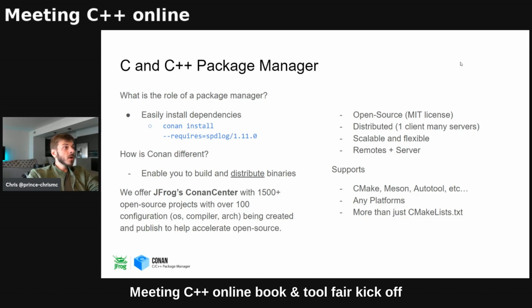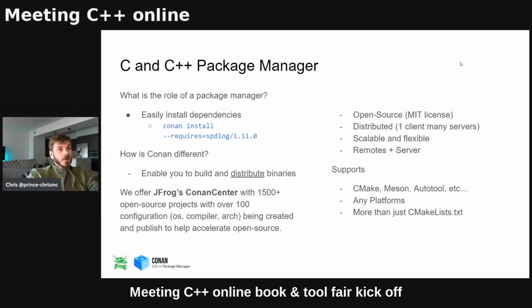The distinction between Conan and a lot of the other package managers is it focuses on building and distributing the binaries. So when you're talking about things like ABI compatibility, binary compatibility between different versions, being able to model that, track that, and make decisions around it is where Conan's strengths really lie. We have JFrog's ConanCenter. I've been contributing to that for several years now. There's over 1,500 open source projects, and it's built in over 100 configurations. You can see this in the demo very soon, but I'll show you that you can quickly just install the dependencies needed. Conan is open source, it's MIT licensed.